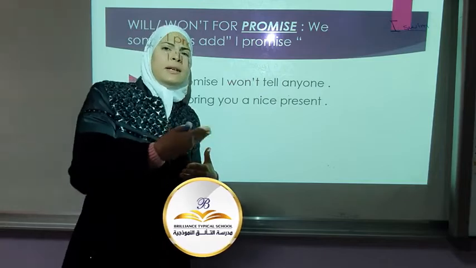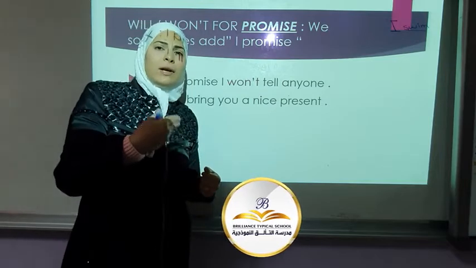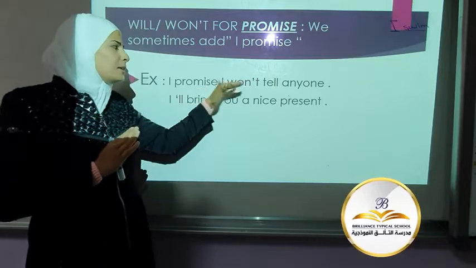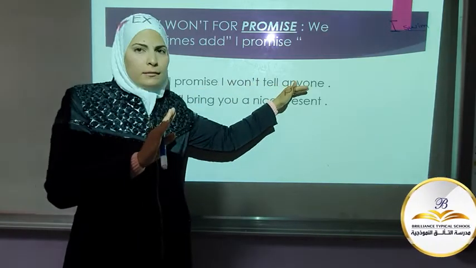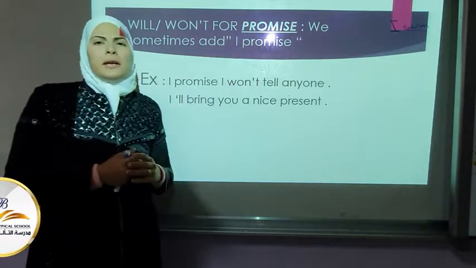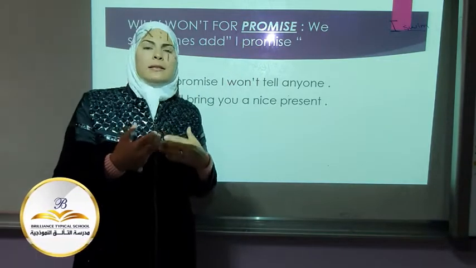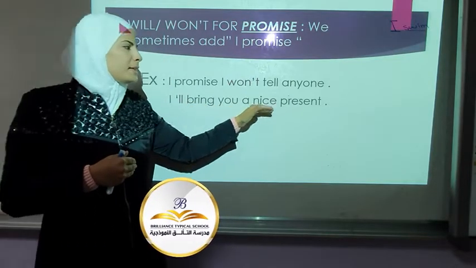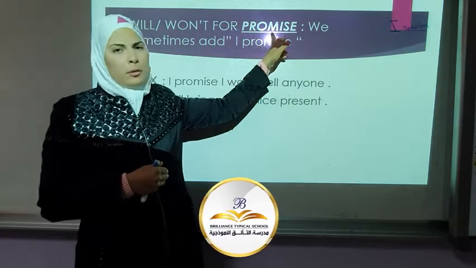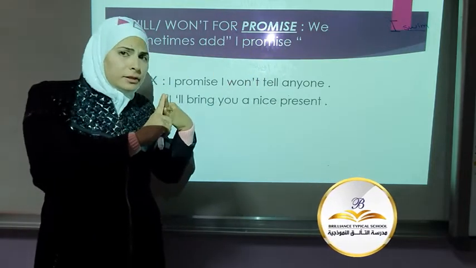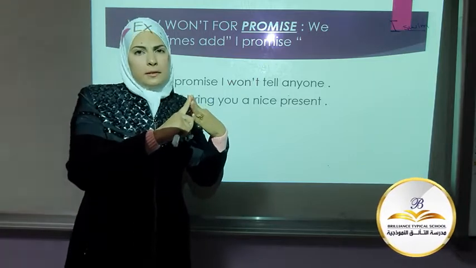Someone tells you a secret, you say, I promise I won't tell anyone. It's a promise. It's your birthday next week. Mom says, I'll bring you a nice present, as a promise. So, spontaneous decisions, offers, and promises.